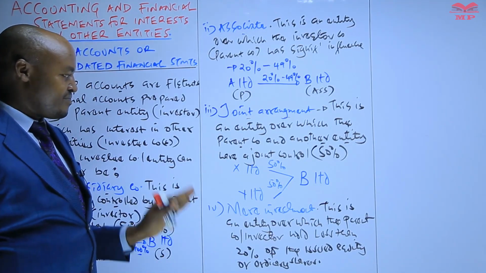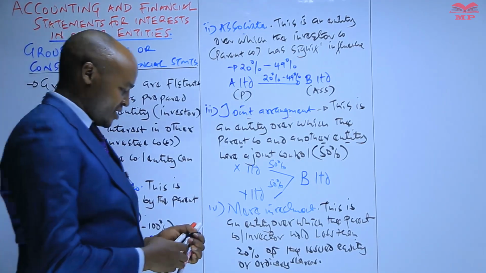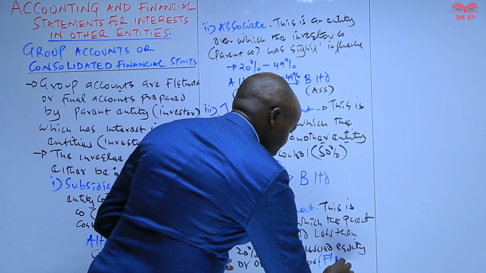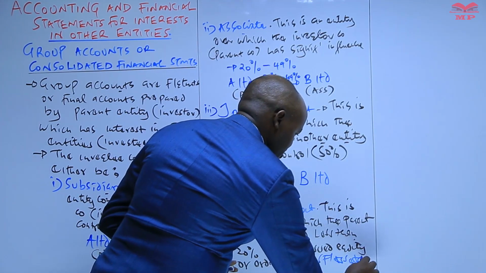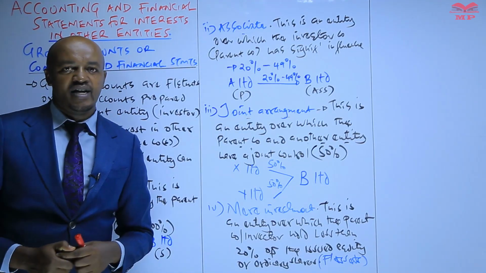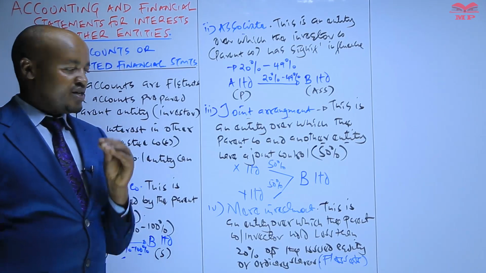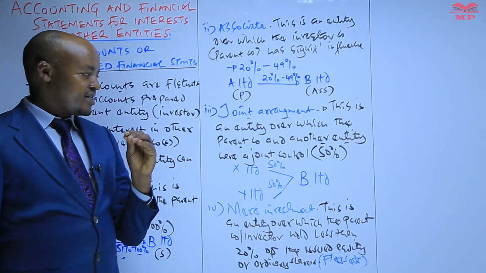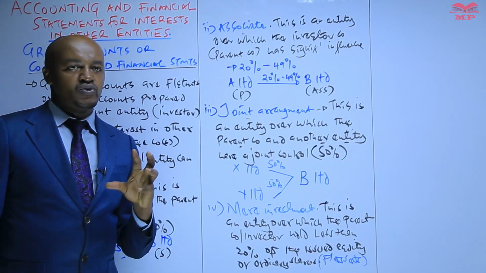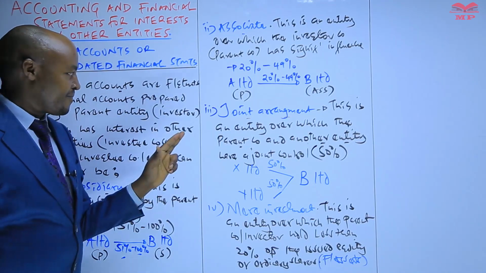And basically such a mere investment is then termed as a financial asset, and this one should be accounted for in accordance with International Financial Reporting Standard number 9. So in this case, the group account, or the consolidated financial statement, is supposed to be prepared by a parent entity, or an investor,